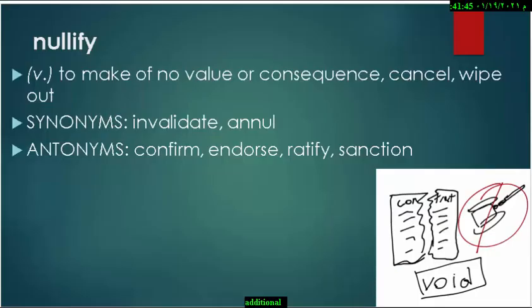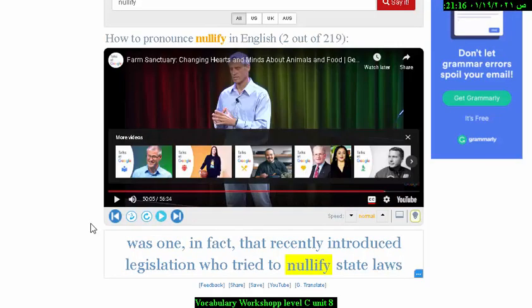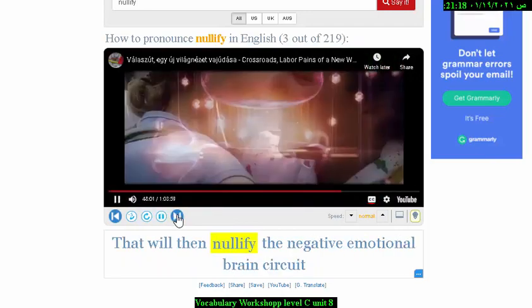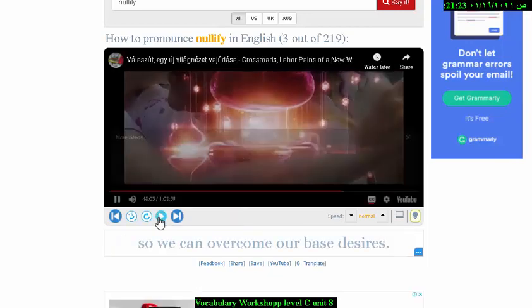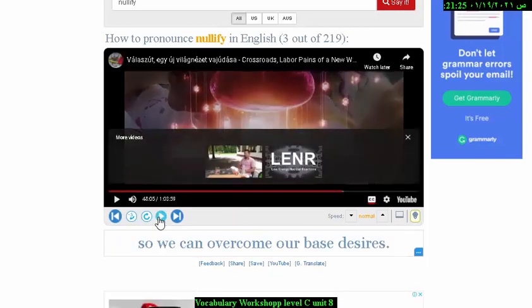Next word is nullify. Nullify is a verb which means to make of no value or consequence, cancel or wipe out. Its synonyms are invalidate and annul, and the antonyms are confirm, endorse, ratify, or sanction. That will then nullify the negative emotional brain circuit, means cancel it.